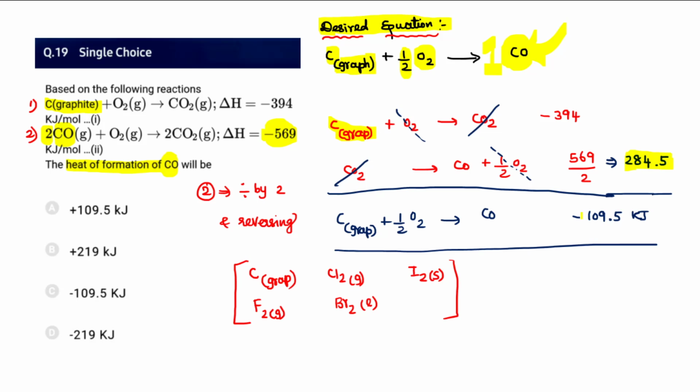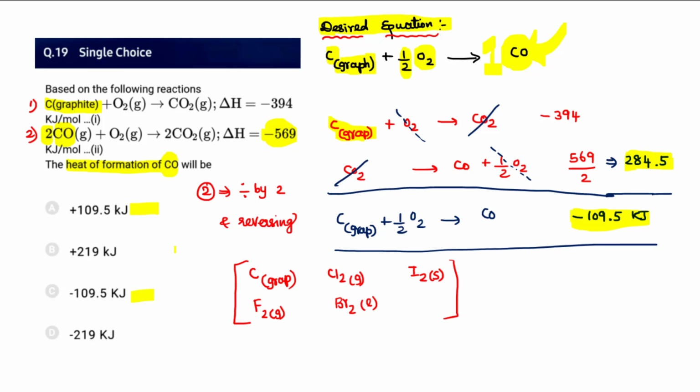So summing up these two results in minus 109.5 kilojoule. I will always suggest that when you have similar options here, you should be a bit cautious, though you are very strong in this type of question. When you see this type of question, you should be a bit cautious in answering it.